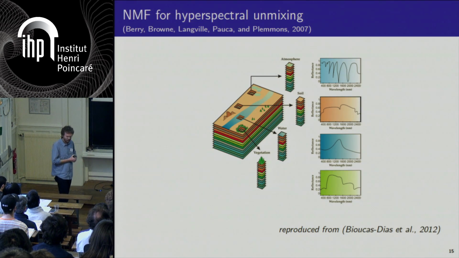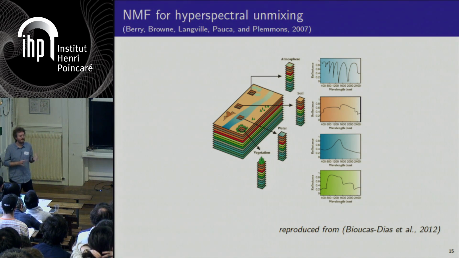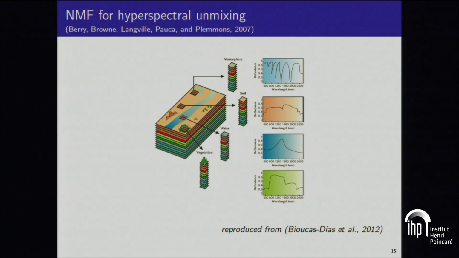Okay, and now closer to imaging, a third application in which NMF has been very popular is hyperspectral unmixing, for remote sensing. In that setting, you have a sensor, usually an airborne sensor, that is going to analyze the spectrum of the light which is reflected by the sun, for example, by a land scene.